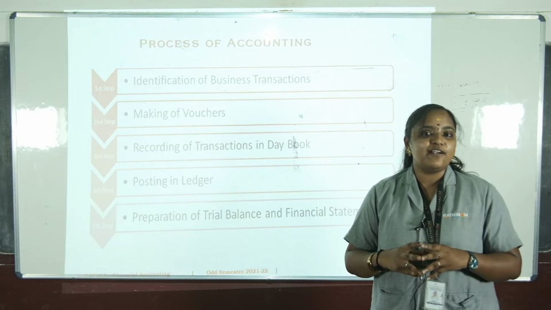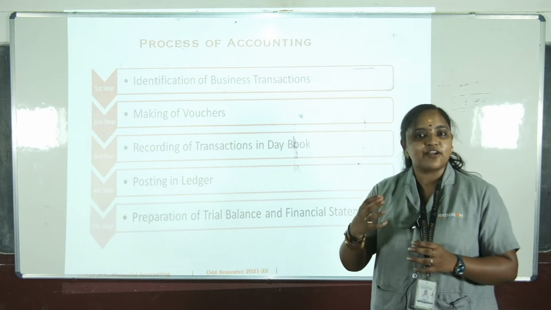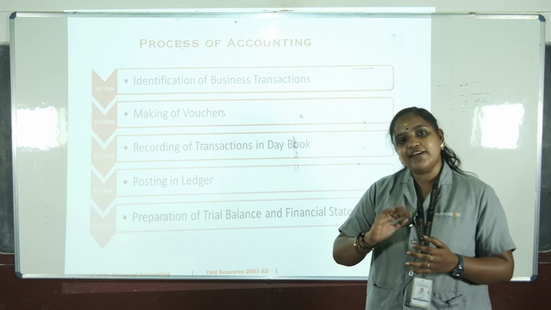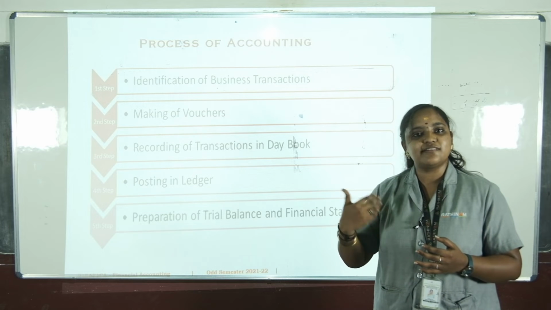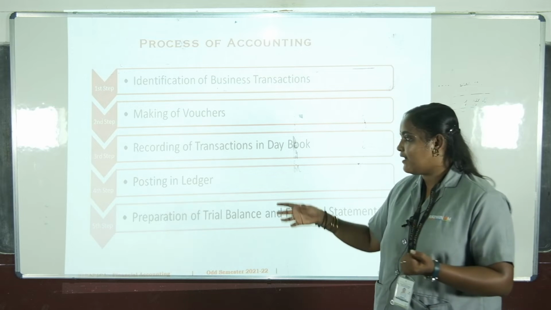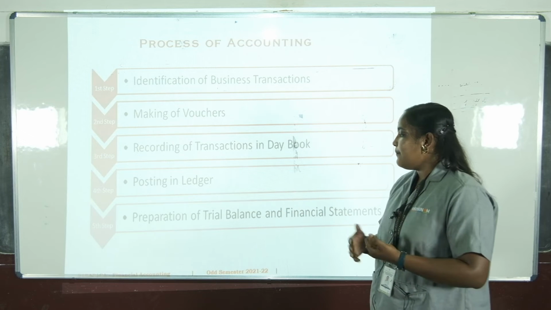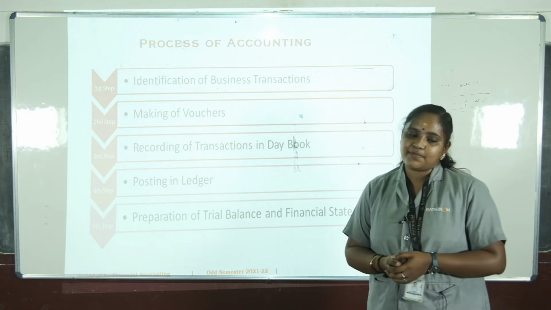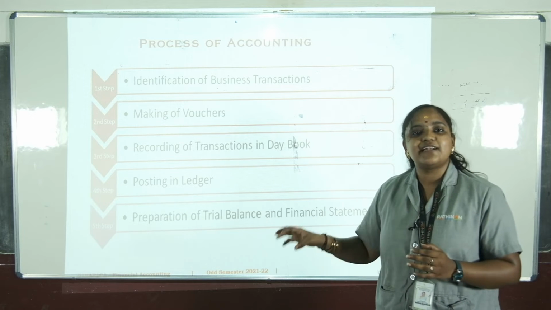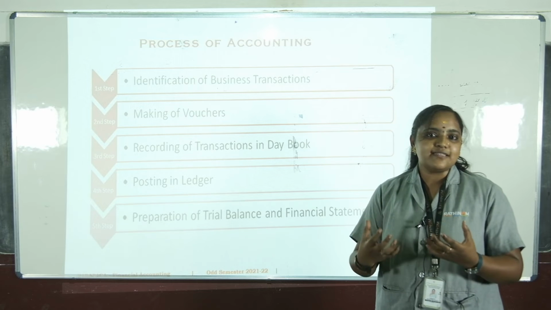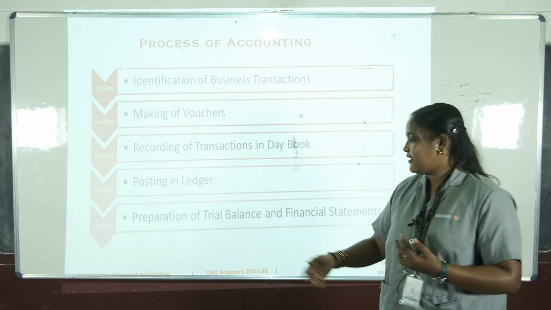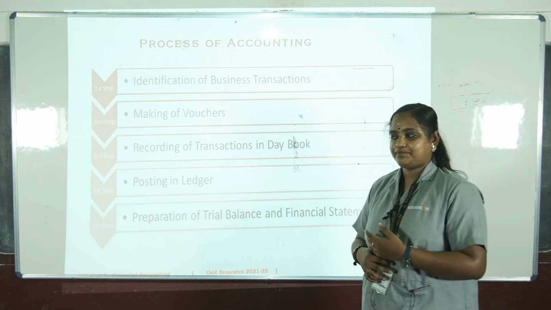The day book is also called a ledger. In that ledger, he has to record all the day-to-day transactions. The next one is posting in the ledger. After recording the day's transactions in the day book, he has to record all these transactions in the ledger. The next is preparation of trial balance and financial statement. At last, when the transactions are over, we have to create a financial statement. For 1 year, whatever profit or loss we have faced in the last 1 year is known as the financial statement.